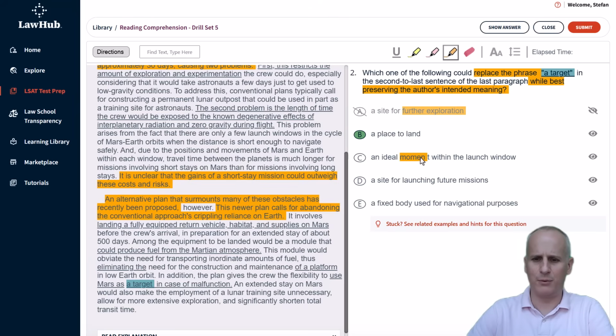So that's going to be why we can eliminate choice C. It's not a site for launching future missions. This is one mission. And it's not used for navigational purposes. It's used as a place to land.